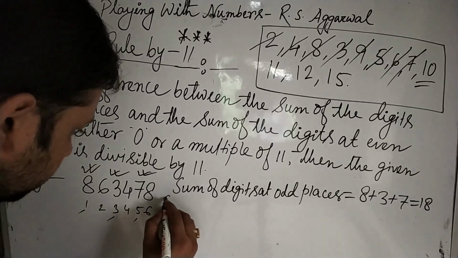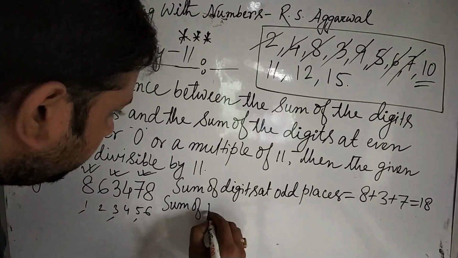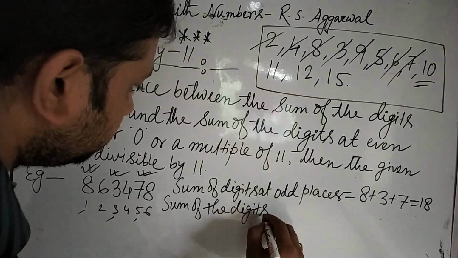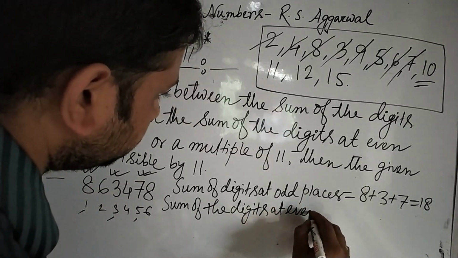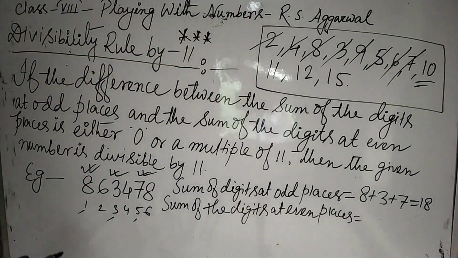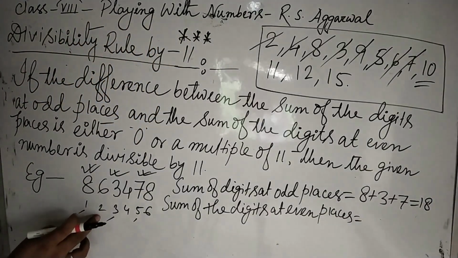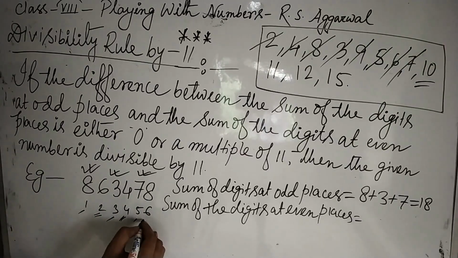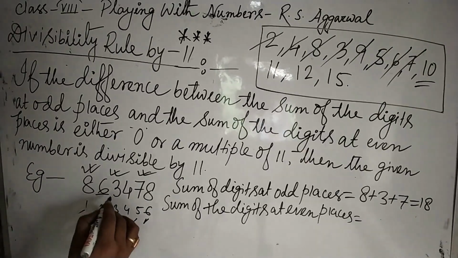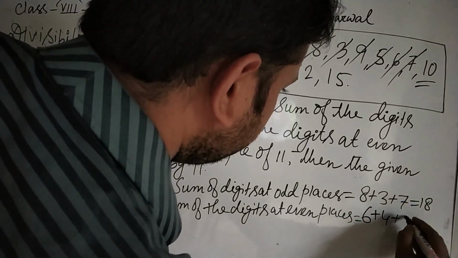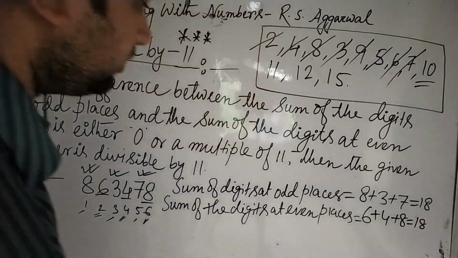Again, sum of the digits at even places. So it will be, look, 6 is at the second place, which is even. 4 is at the fourth place, even. 8 is at the sixth place, even. So 6, 4 and 8. 6 plus 4 plus 8, which is also 18.